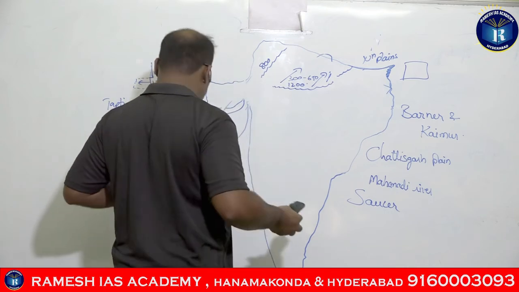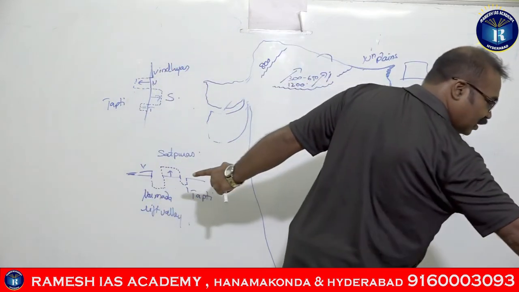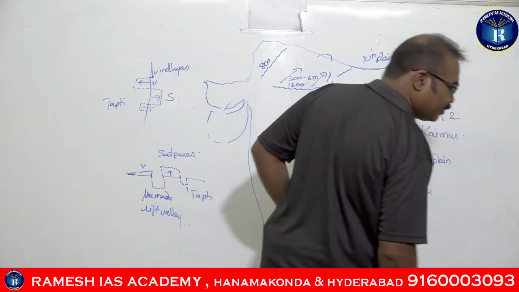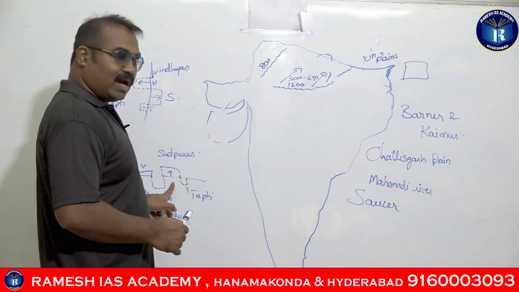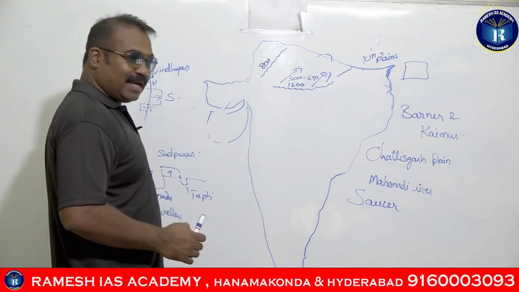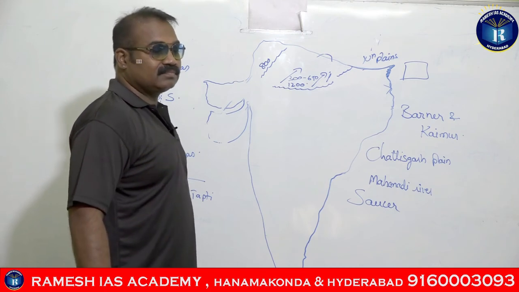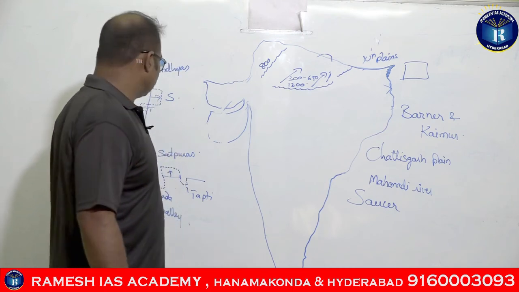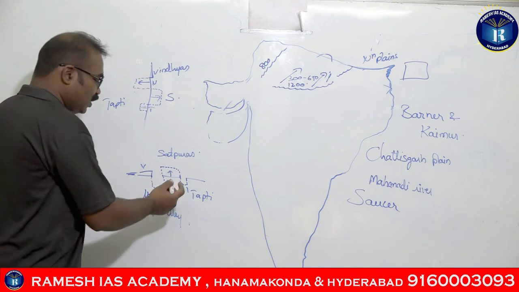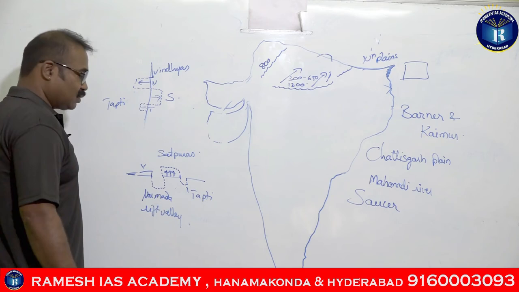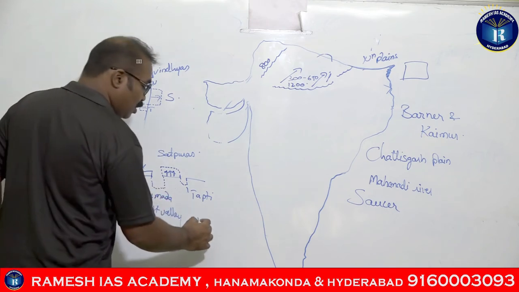Next comes the Satpuras. Just by looking at the diagram of how the Satpuras are created, can you tell what the Satpura mountains can be called? The middle part is raised up to create a mountain-like structure, so they are called block mountains.